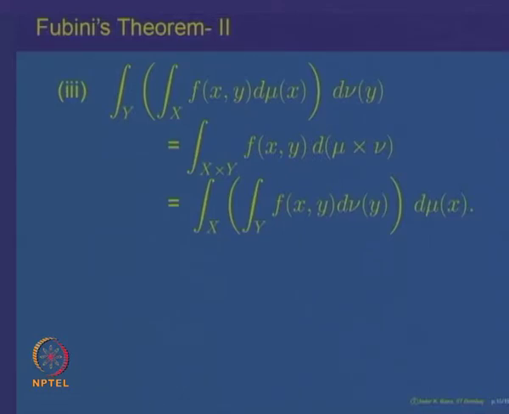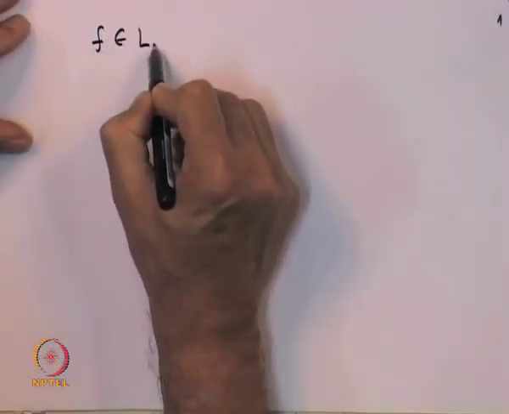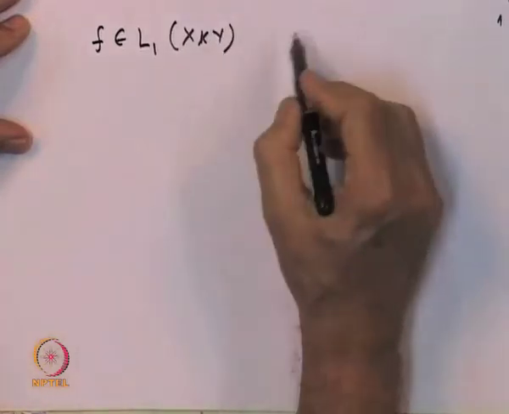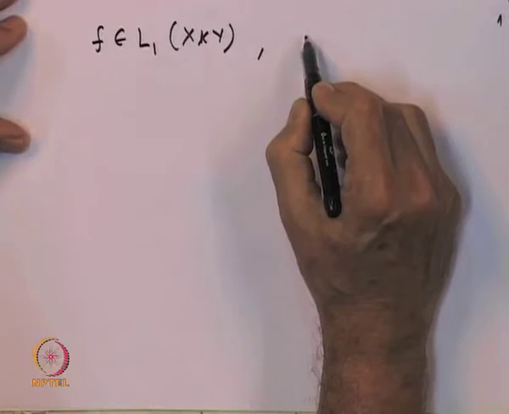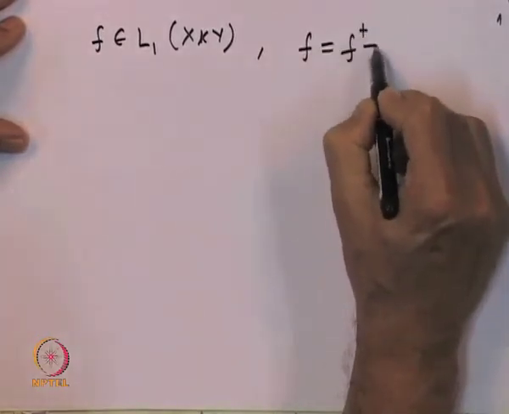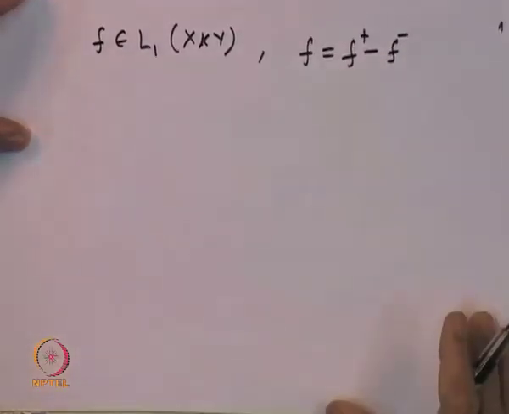We are given that the function f belongs to L 1 of x cross y. Let us write the positive and the negative parts of the function. So, f is equal to f plus, the positive part, minus f minus, the negative part.